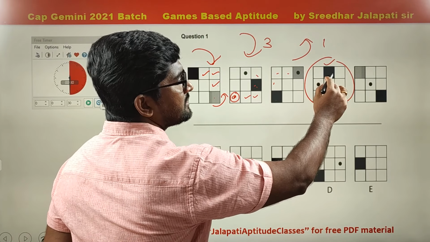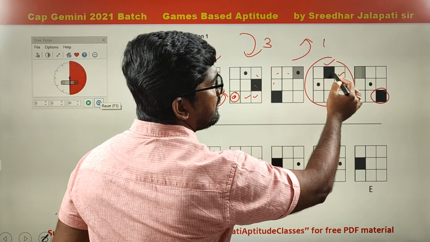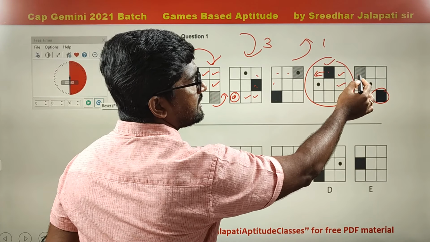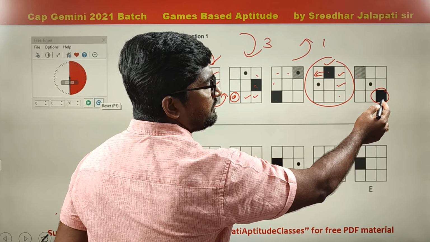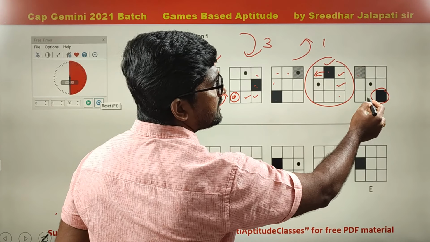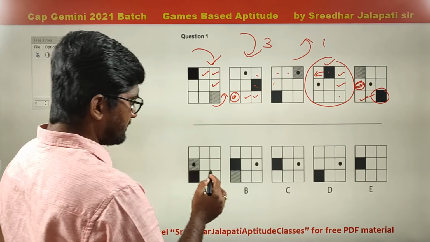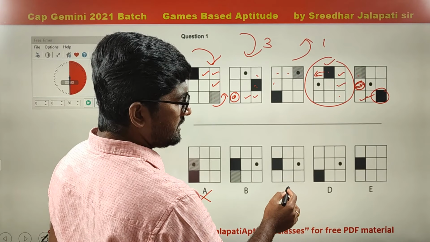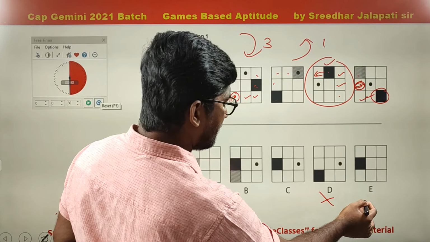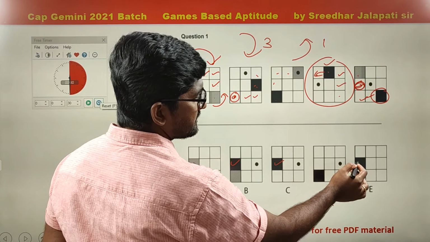Again from here, the shaded one shifted 3 places in clockwise direction, 1, 2, 3. So that's why here. Whereas this one, 1 place anti-clockwise here. So in the next figure, the shaded one should be shifted 3 places in clockwise direction, 1, 2, 3. So you should get it in this place. So therefore the answer: A eliminated, B, C, D eliminated, can be E, because we have to get the shaded one in this place.